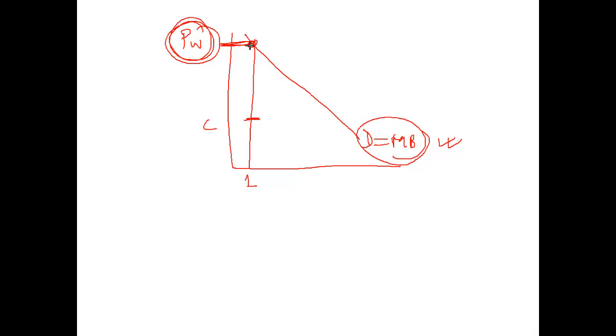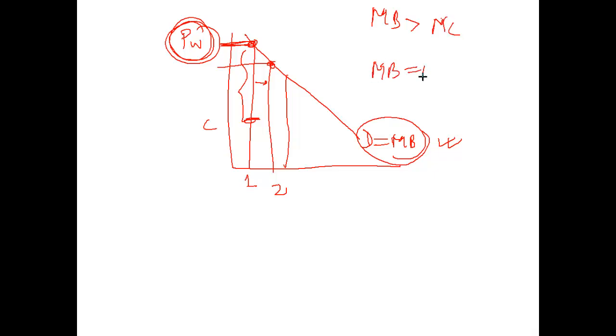Here your marginal benefit is more than the cost, so you will start consuming more and more quantity. You will stop buying when the marginal benefit is equal to the marginal cost.